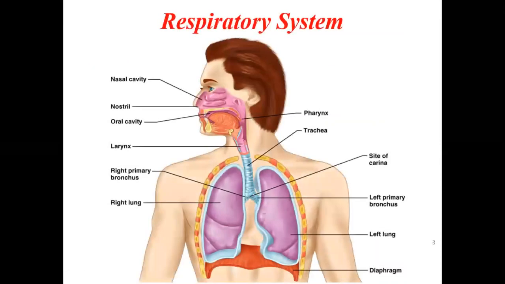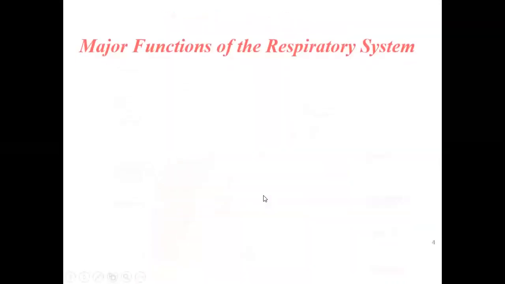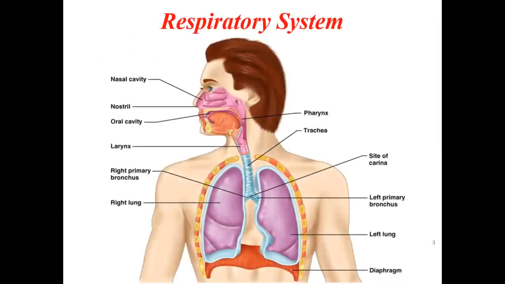Then it divides into the primary bronchus, or the bronchi, right and left, then they divide into secondary and then tertiary, then they enter the lungs and divide into the alveolar sacs and the alveoli.